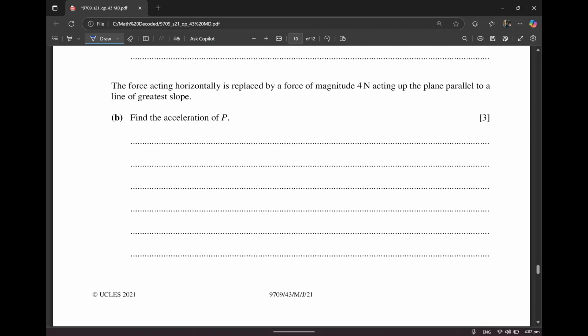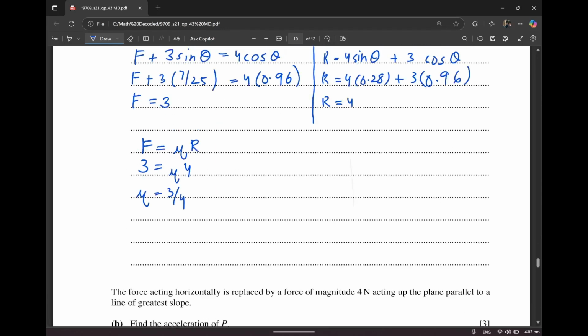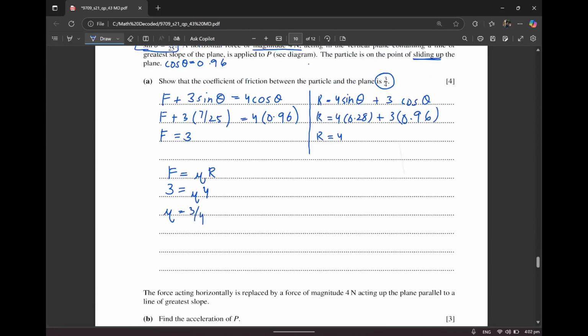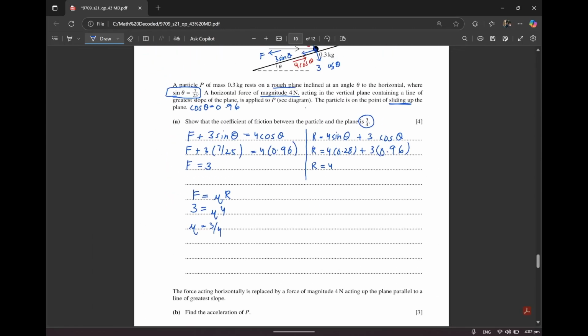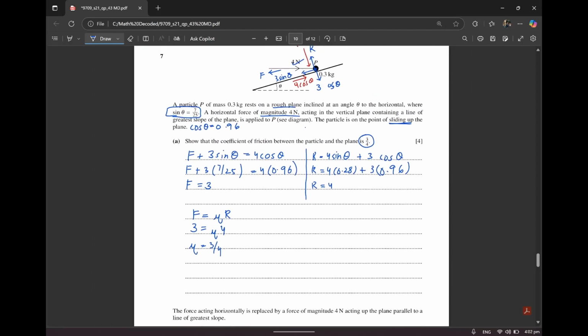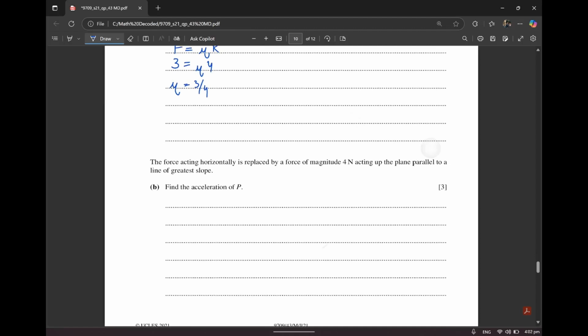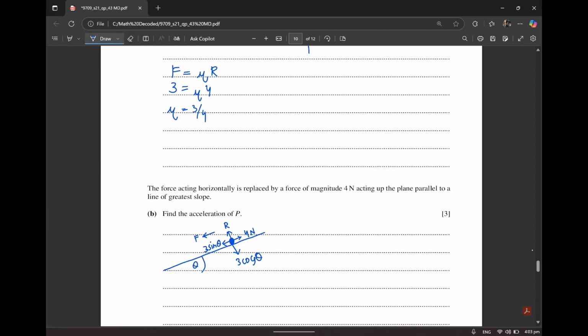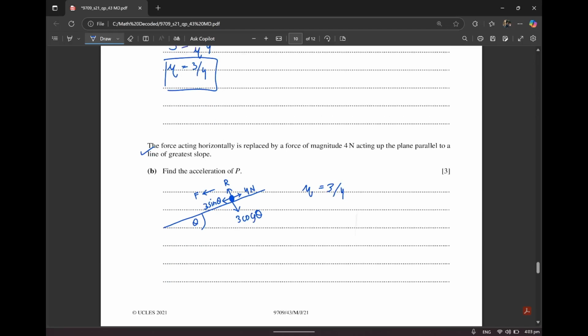Alright, now it says the force acting horizontally, which means this force, is replaced by a force of magnitude 4 Newton acting up the plane parallel to the line of greatest slope. It basically means that this 4 Newton force is removed. It's better if I make a diagram myself, that's going to be much easier for you to understand. Now we need to understand that no matter whatever changes they make, the coefficient of friction is always going to be a constant. So the mu over here is also going to be 3 by 4.